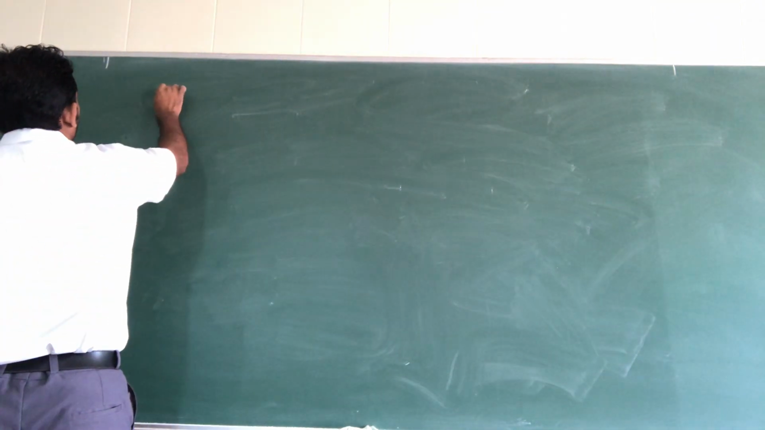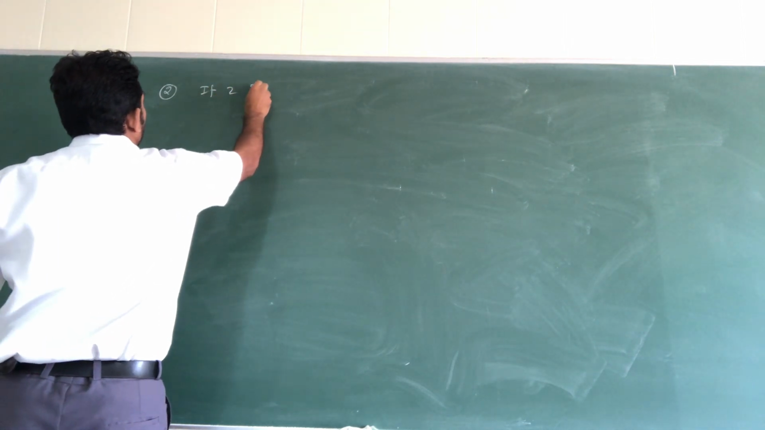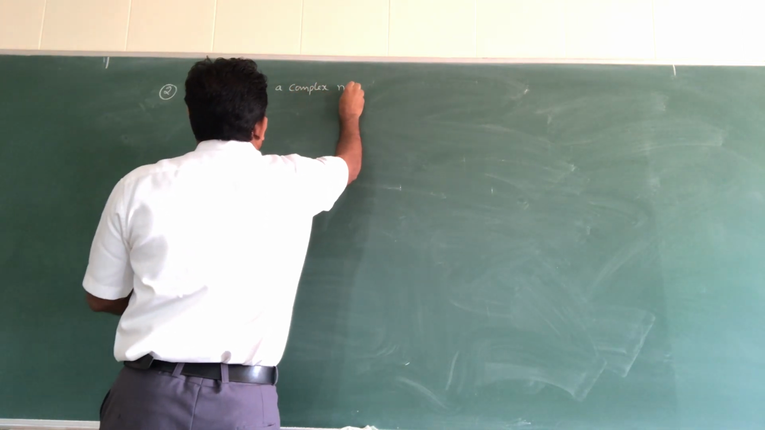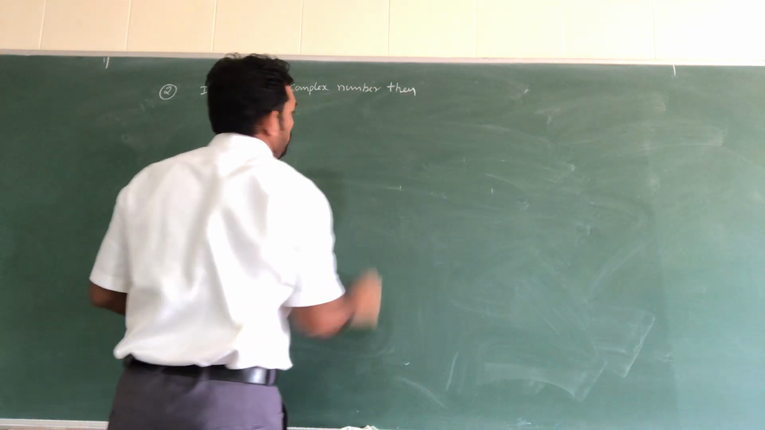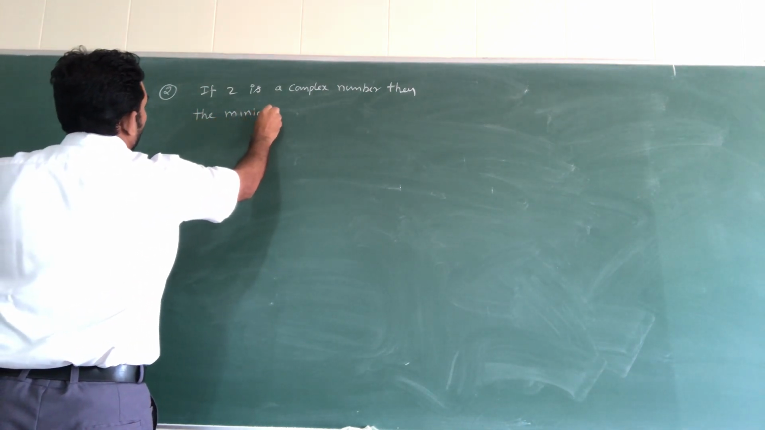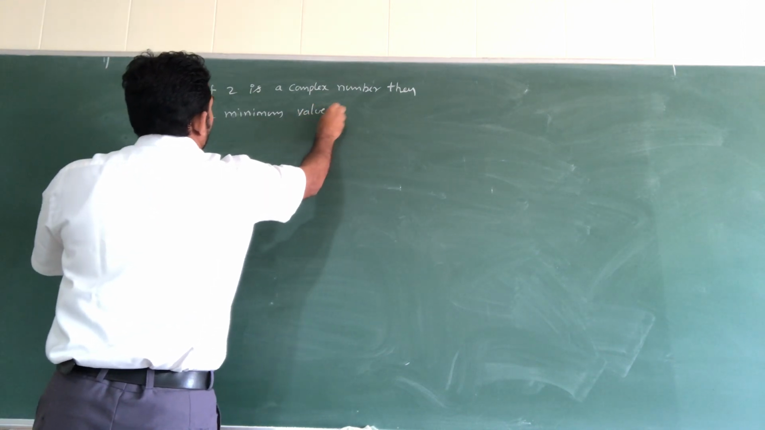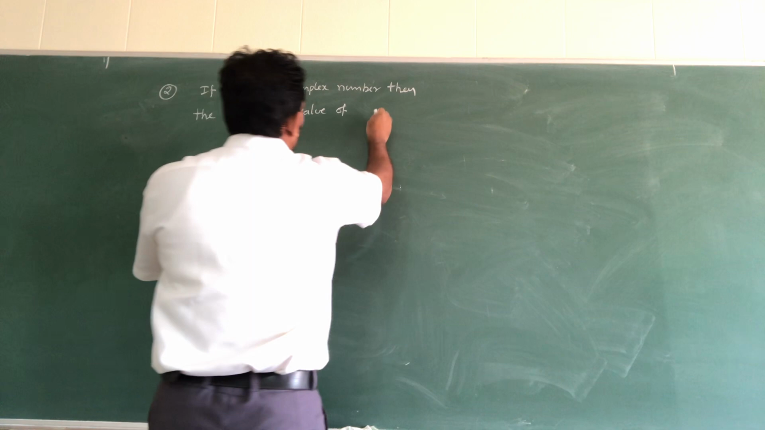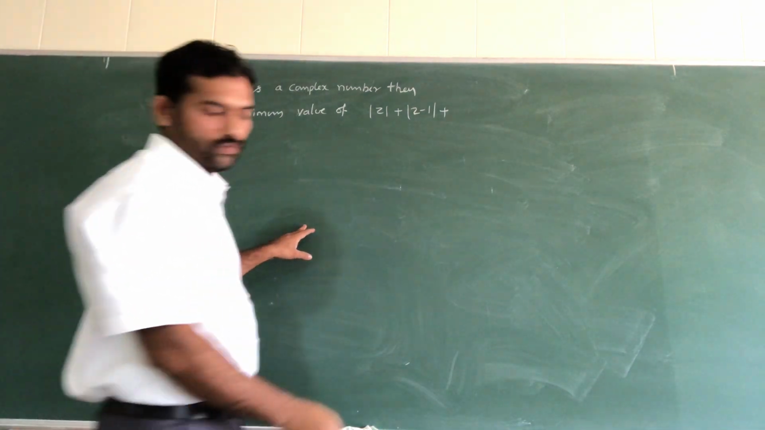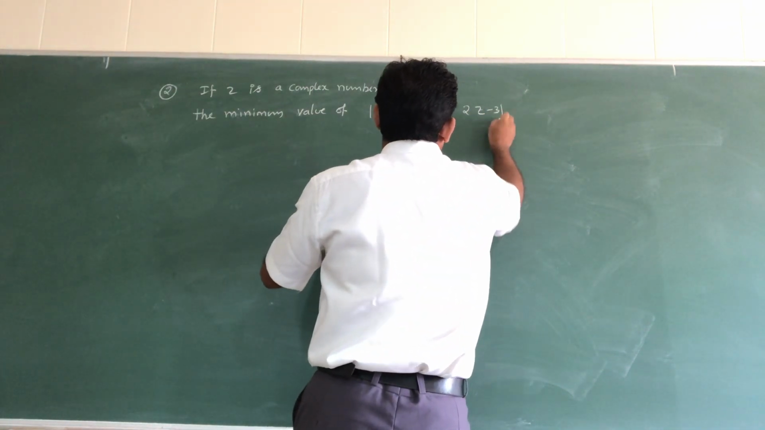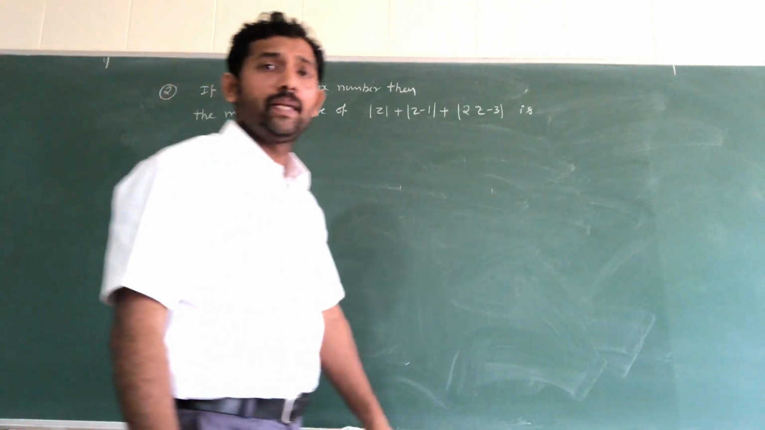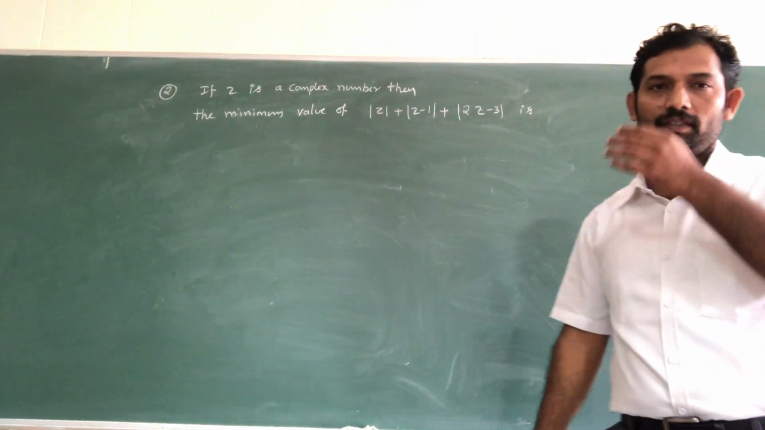So the second one: if z is a complex number, then the minimum value of modulus of z minus 1 plus modulus of 2 into z minus 3 is what? What is the minimum value of this sum?